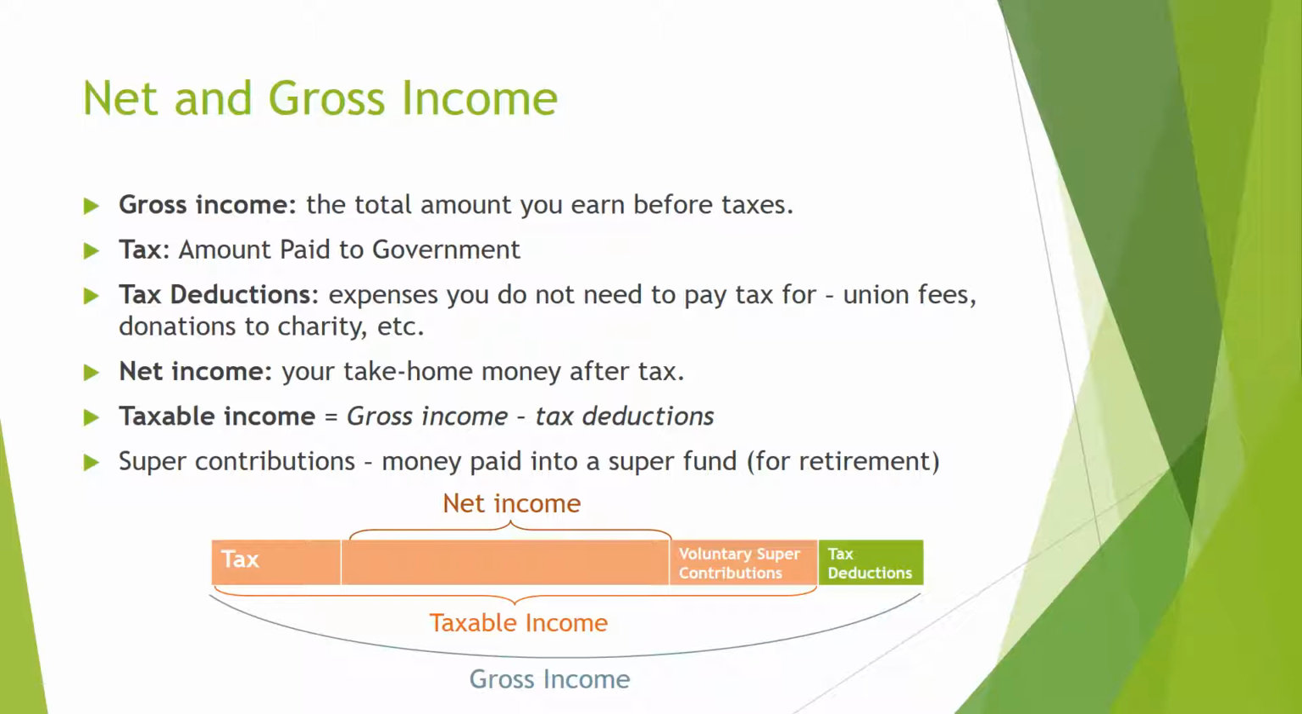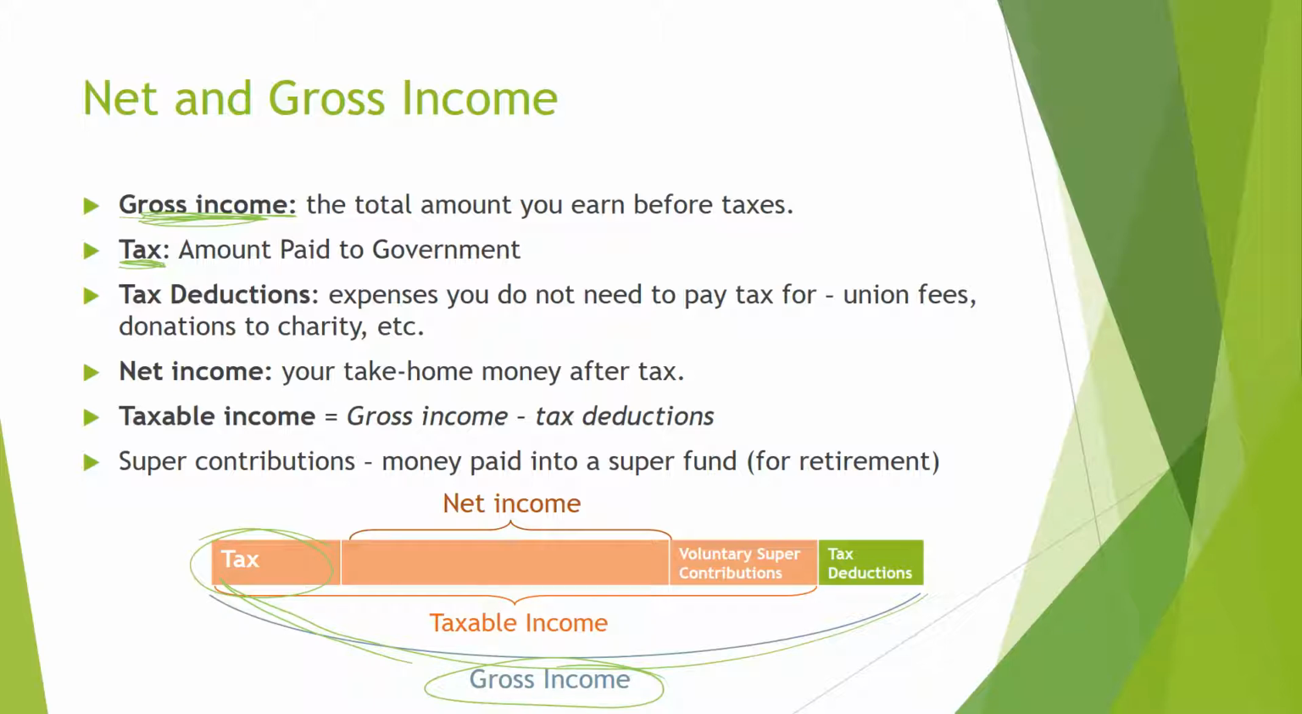The first one is gross income. So gross income just means all of the income you've earned. That includes things like taxes, and so that's everything. So you can see down the bottom, gross income encompasses everything down here. Next, we have tax. And tax is an amount that will be paid to the government. It depends on how much money you earn. The more money you earn, the more tax you pay. So that number comes down there.